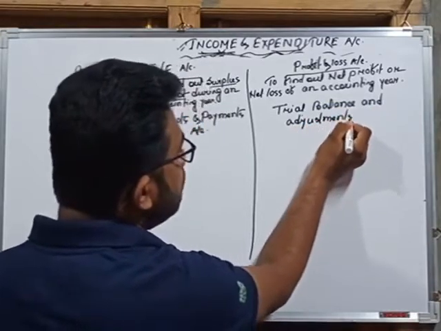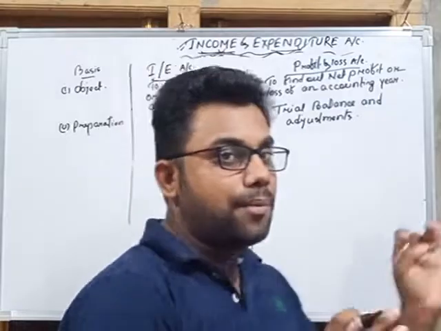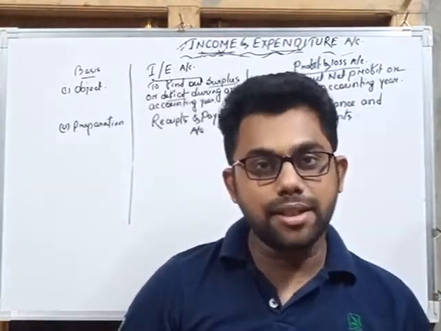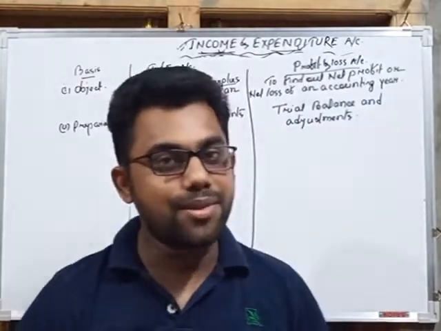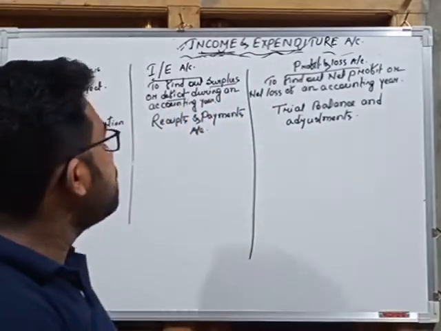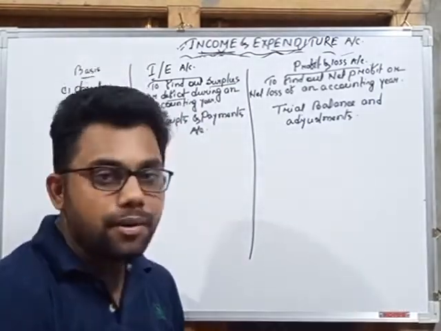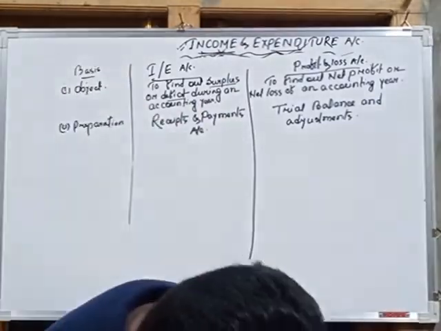In adjustments we find some of the items that we have to record in profit and loss account as well as in balance sheet. That means adjustment items will be recorded 2 times. So income and expenditure account is prepared from receipts and payments account, and profit and loss account is prepared from trial balance and adjustments.